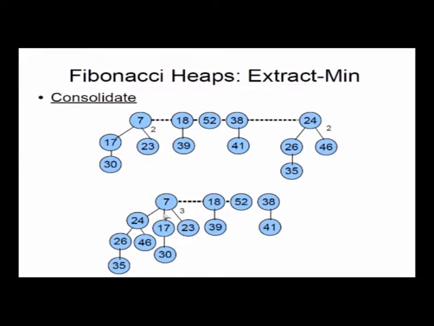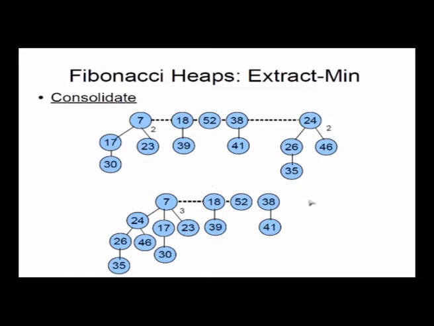Very similar to binomial heap. Okay, so I put 24 under 7. Only thing is there is no order or anything. It doesn't have to be left child. Anywhere it can be. Okay. So 24 went under 7. That's all. So now 7 became order 3, and now 7 is order 3.